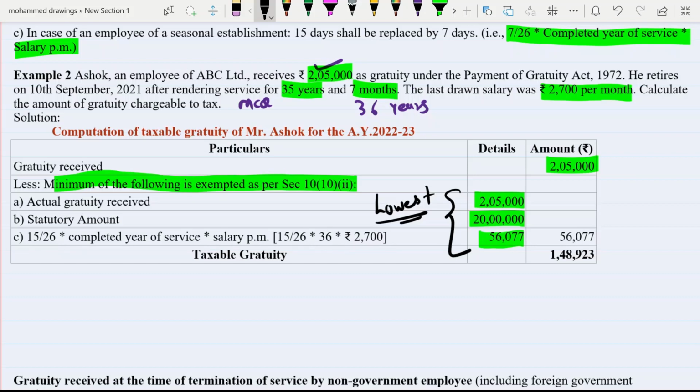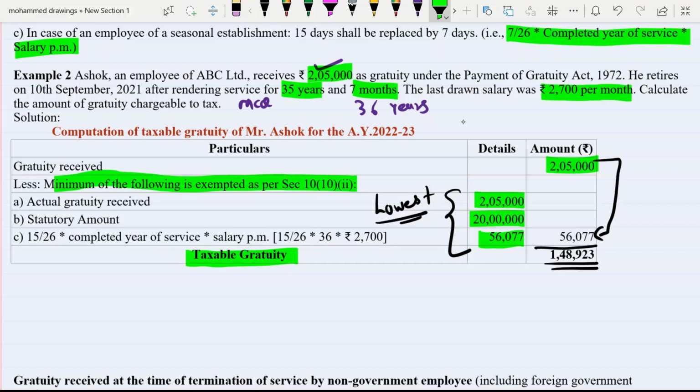And what is the taxable gratuity? For that, you have to deduct 56,077 from this amount, and you will get 1,48,923. So this is your taxable part of gratuity. So this is a very simple calculation of gratuity.